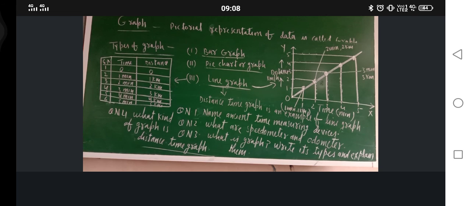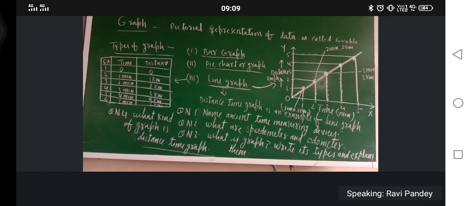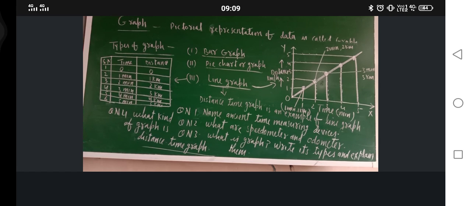Suppose data is given of rainfall in years, in 2010 that much millimeter rain, 2015 that was the rainfall. So bar graph is better. Pie chart is selected when some of the data percentage is very high and some is very low. According to the nature of data we select.